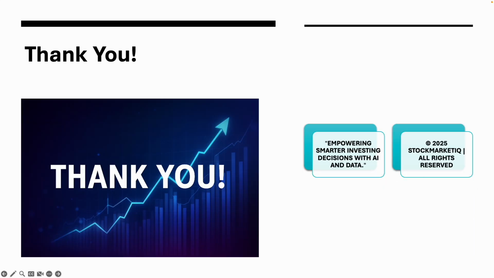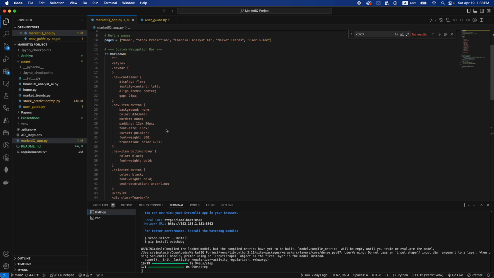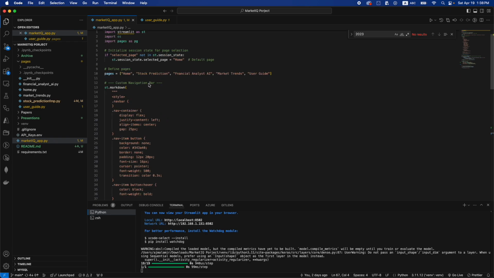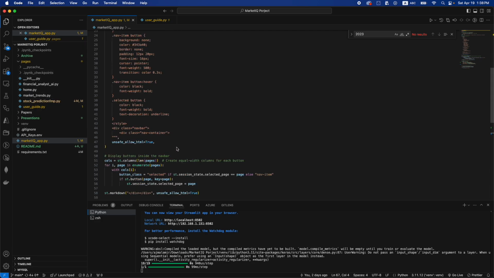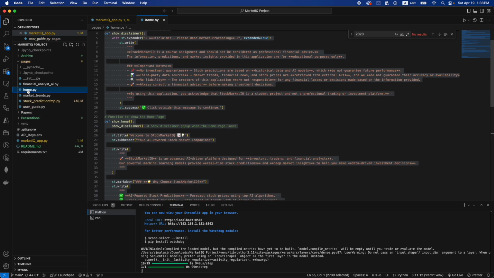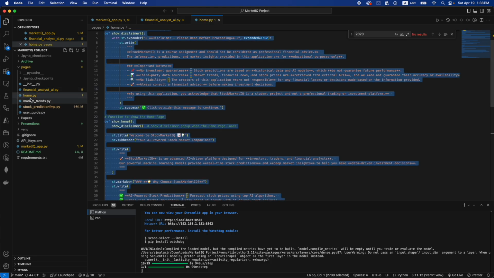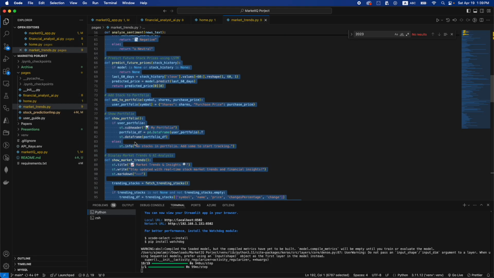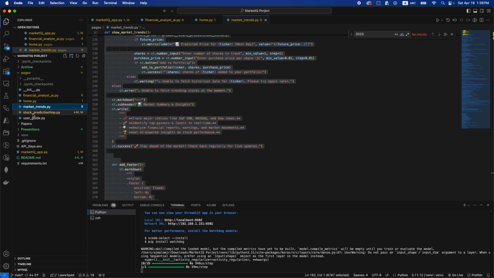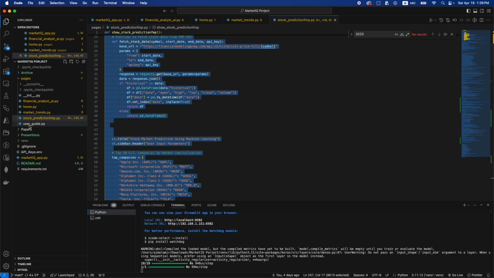I'm going to show a short demonstration of our application. Our app here, Market IQ. So we have our app, which is calling all of this from our pages. In the pages we have a tab for us so we can click and move around. In the pages we have our financial AI analysis, our homepage, our market trends, and then our stock prediction with FMP, which is our main focus for this class and this project, and our user guide.